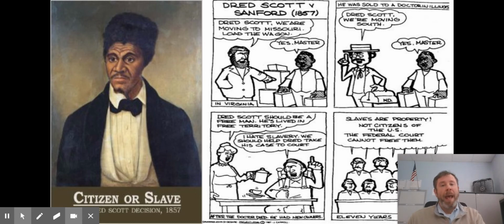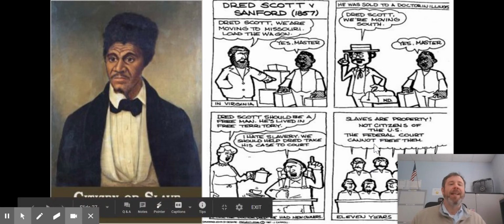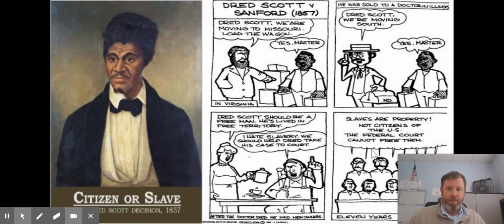Dred Scott moves back down south, and they're trying to put him back into slavery. He's like, I can't be a slave. I'm a free man. You can't enslave me if I'm free. He ends up suing. His case goes to the Supreme Court. And what ends up happening, take a look at this bottom cartoon. The Supreme Court says that slaves are property.